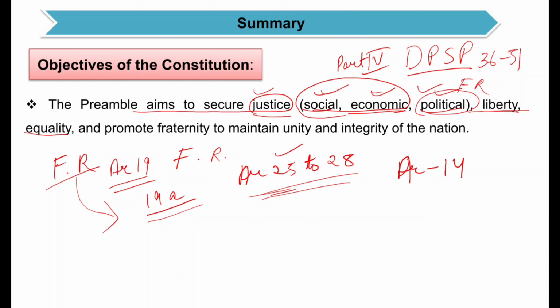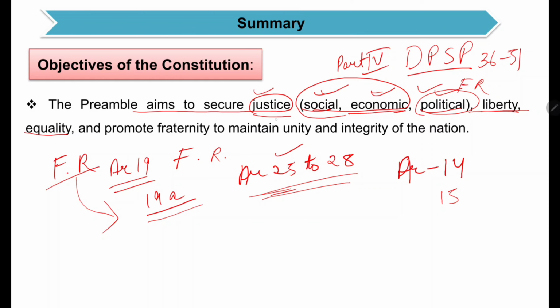Article 15 says the state shall not discriminate against any citizen on grounds of religion, race, caste, place of birth or region. They are all treated equally. Likewise till Article 18: Article 17 abolished untouchability, and Article 18 abolished all types of titles.